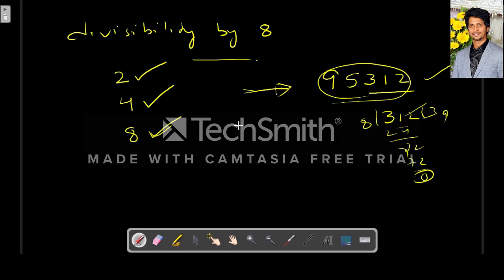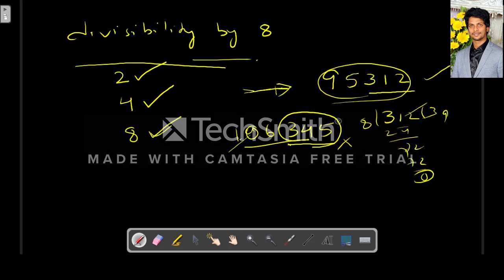So for example, similarly, if we take 106,345. The last 3 digits we have to consider, right? So this 345, obviously this is an odd number and this is not divisible by 8. So hence it is not divisible by 8.